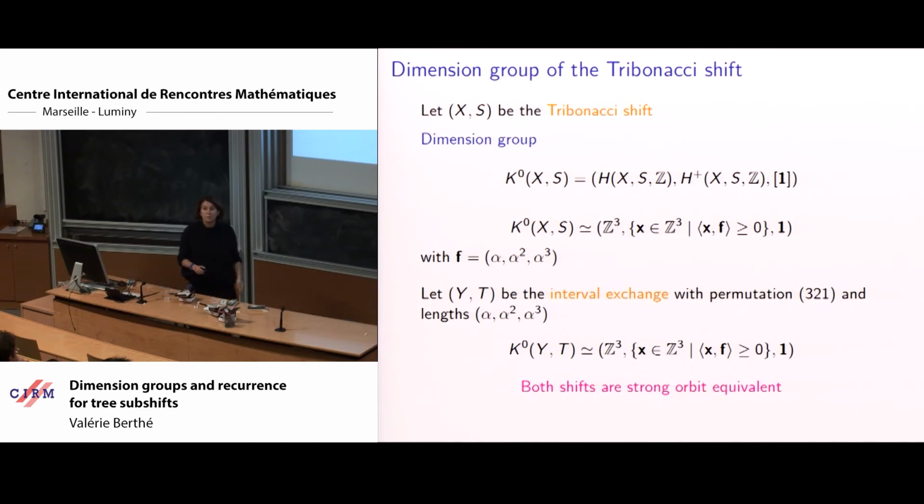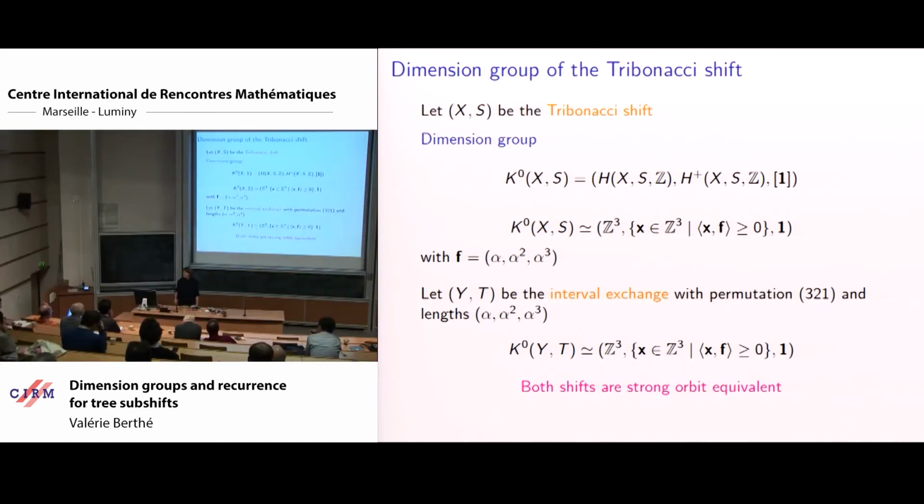And it's the same as the dimension group of the interval exchange we had in mind. So both shifts are strong orbit equivalent. They are not only orbit equivalent, but they have the same group part.